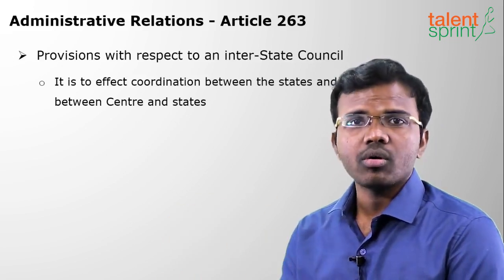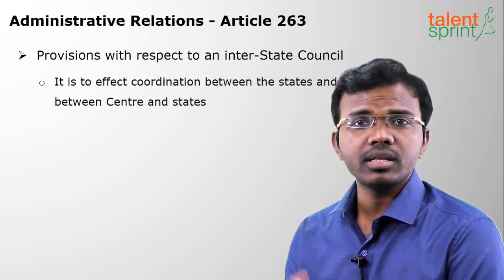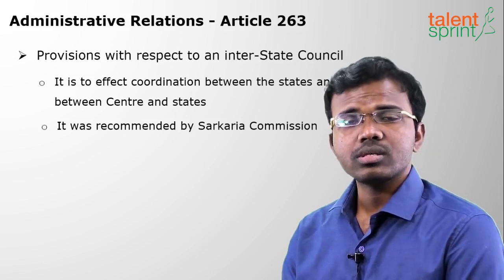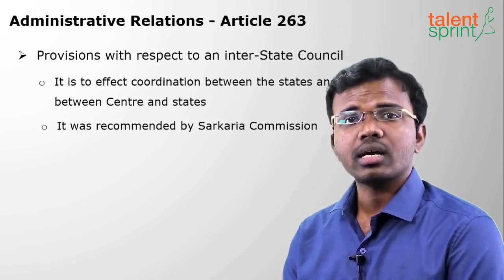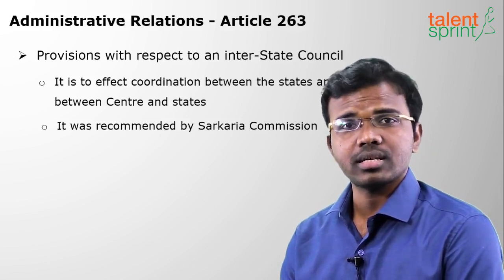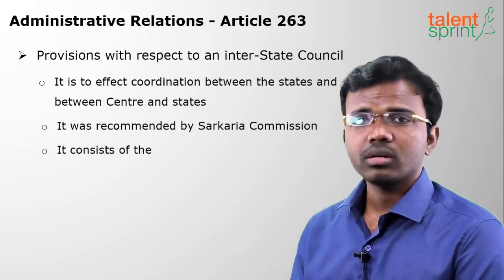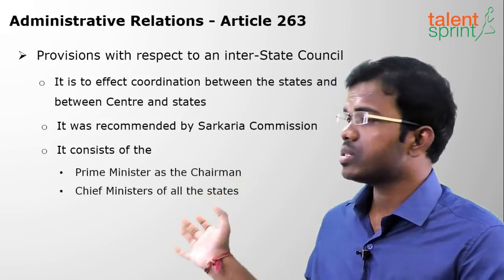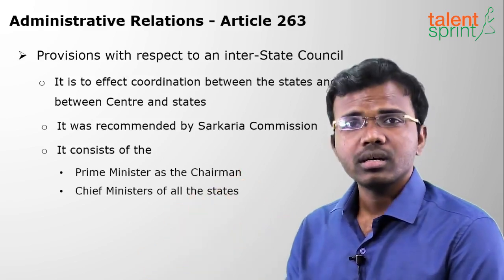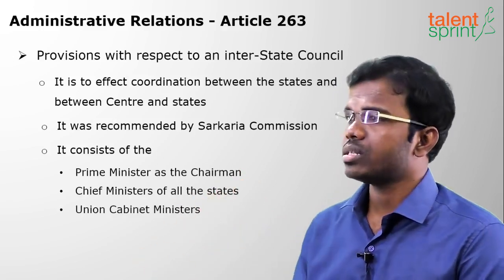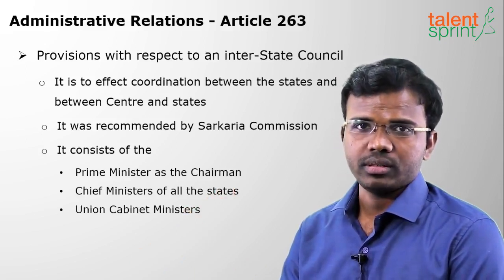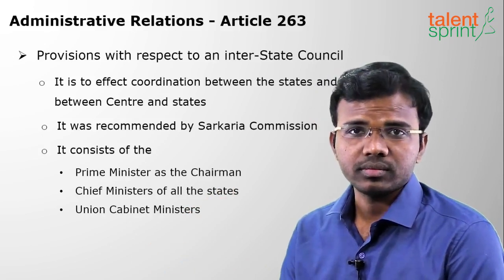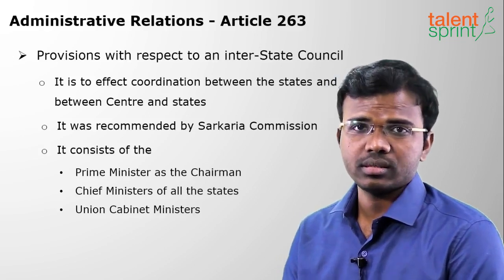There should be coordination between states, and between the central government and the state governments too. This Interstate Council was recommended by the Sarkaria Commission, headed by R.S. Sarkaria. The Interstate Council consists of the Prime Minister as its chairman, the chief ministers of the states as members, and important cabinet ministers will also form part of it. The chairman is always the Prime Minister. It is to solve the disputes between the states.